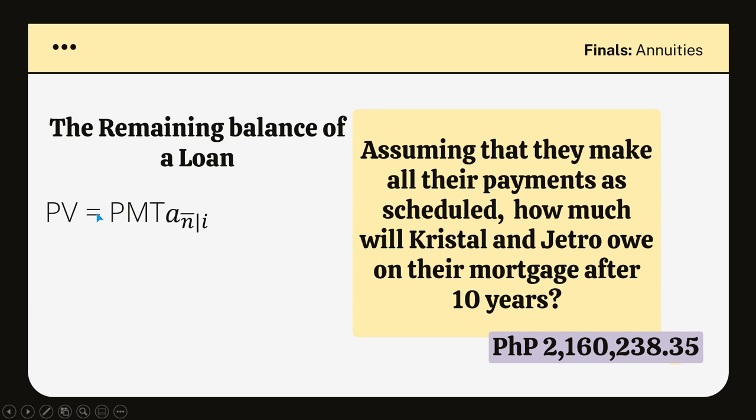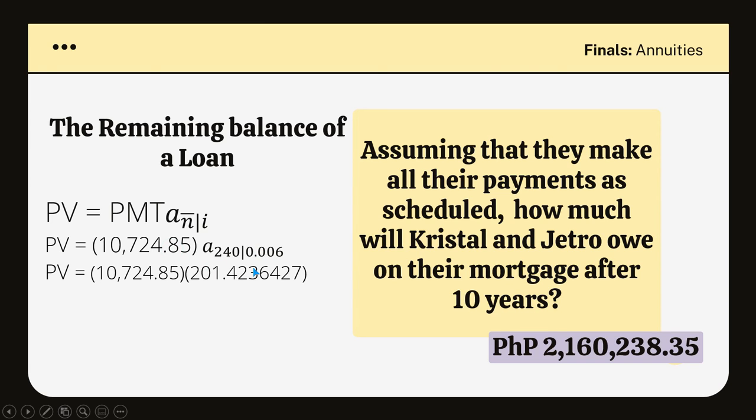Again, we have present value, PMT, and our factor. So as you can see, our factor is meron silang remaining na 240 payments. Remember that yung payment nila is 30 years and naka 10 years na sila. So again, our payment is 0.006 pa rin. So when we do that, we multiply the payment and our factor, we will get 2,160,238 pesos and 35 centavos. Okay? A reminder, the reason why it's 0.006 is because they need to pay per month.